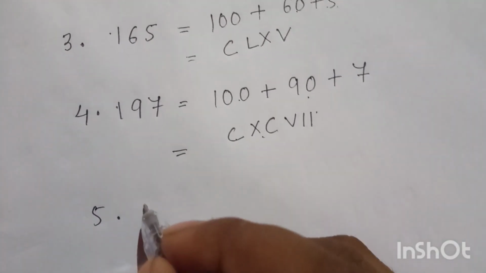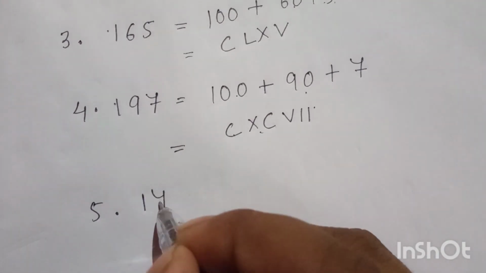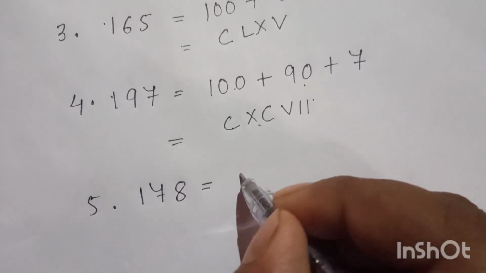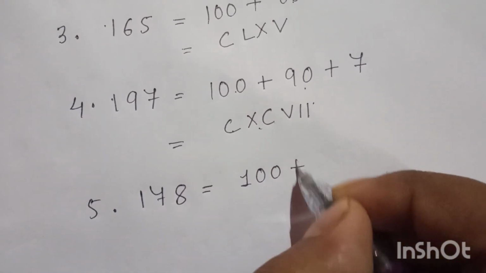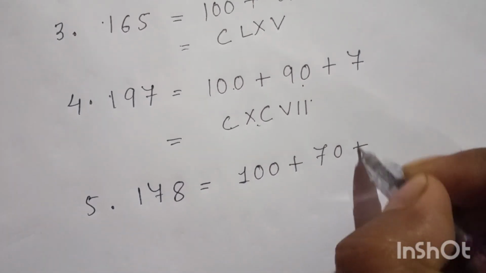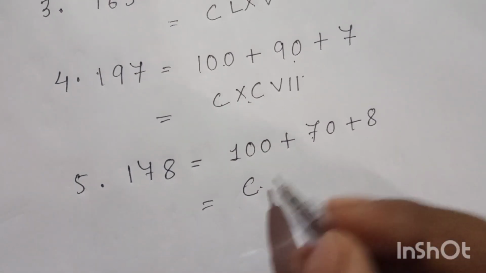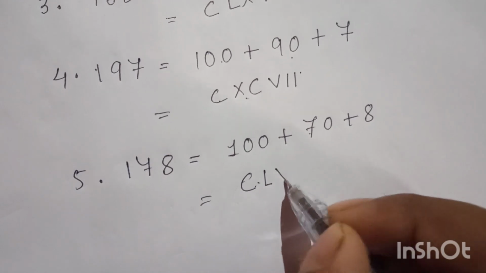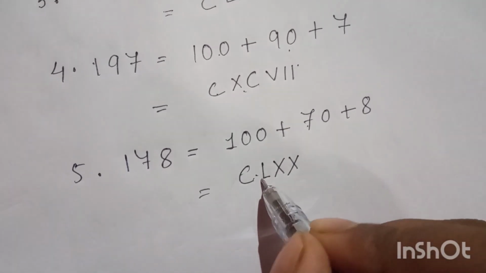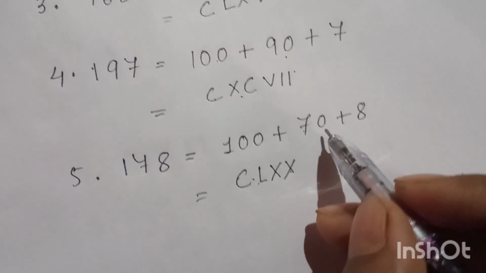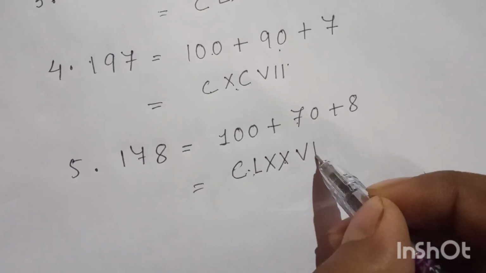Number 5, 178. C represents 100, then L, X, X: 50, 60, 70. Then 8.